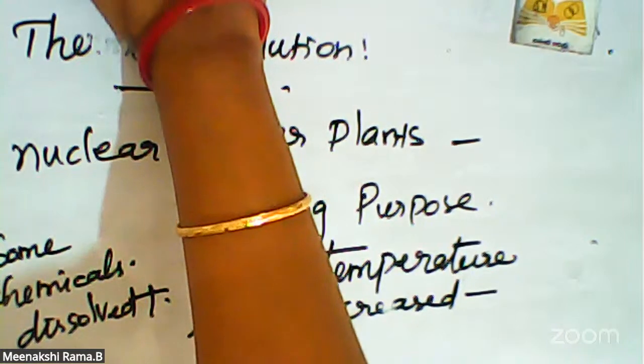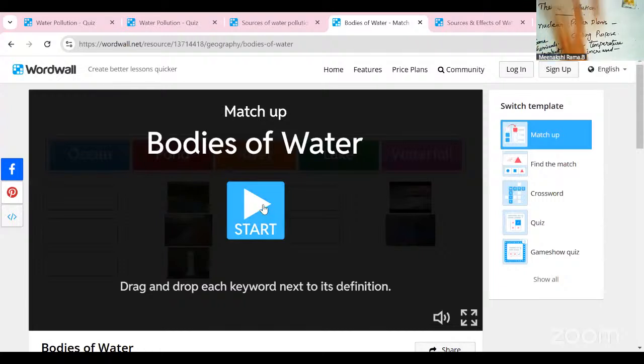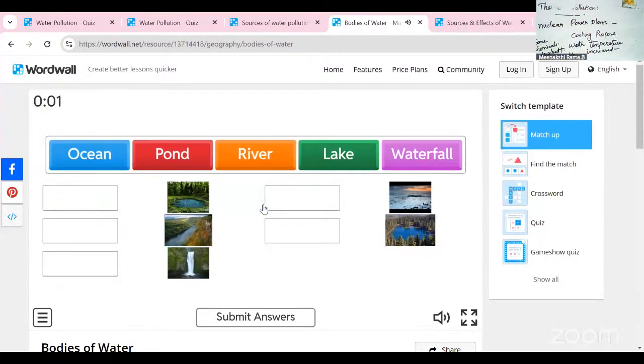What are the water bodies? We know them: ocean, pond, river, lake, and waterfalls. These are all the water sources in our nature.